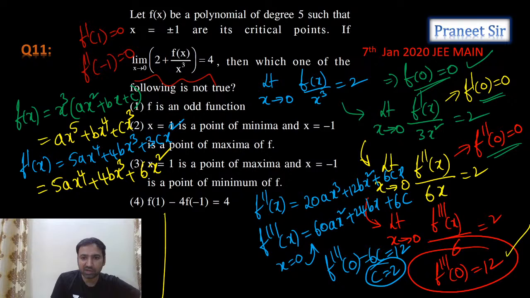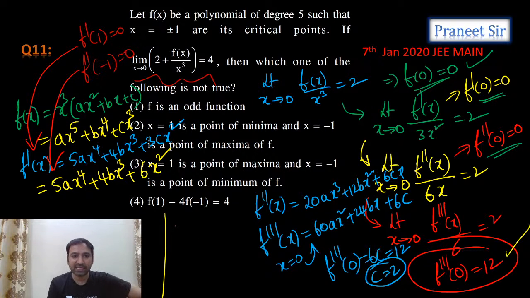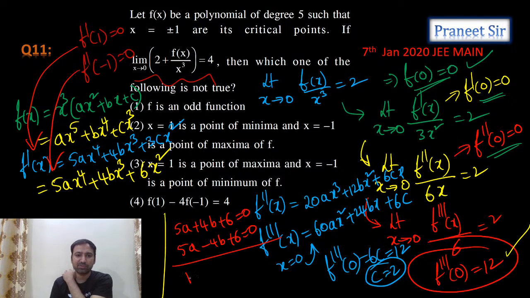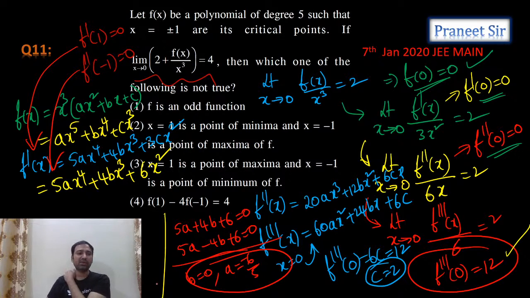Right. So from this, what we can conclude is, see, f'(1) is 0, f'(-1) is 0. If you substitute these, f'(1) is 5a + 4b + 6 = 0. And what about f'(-1), guys? f'(-1) is 5a - 4b + 6 = 0. So from this, if you add and subtract, we get b = 0. And what is a, guys? a = -6/5. Okay, b value and a value we got.